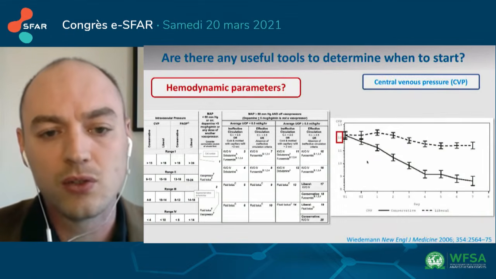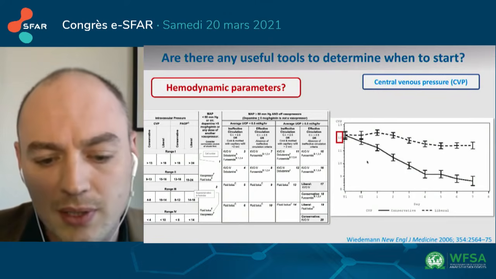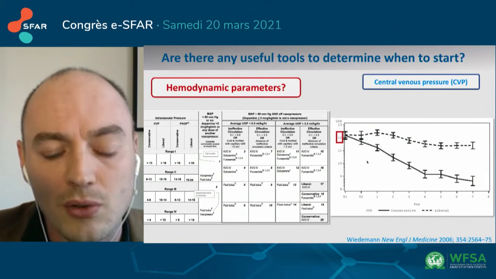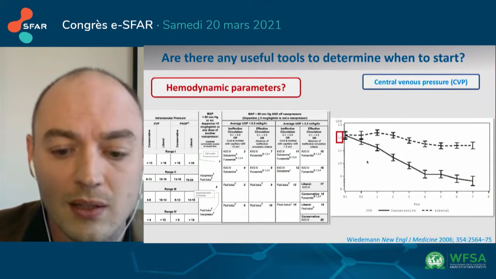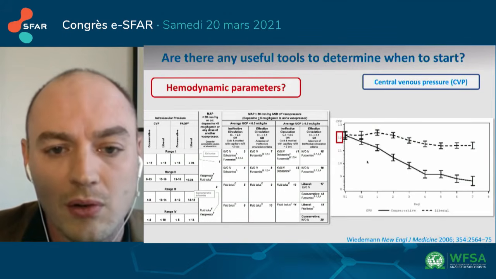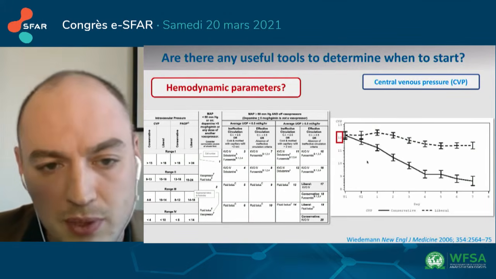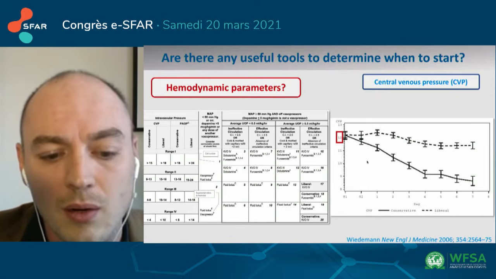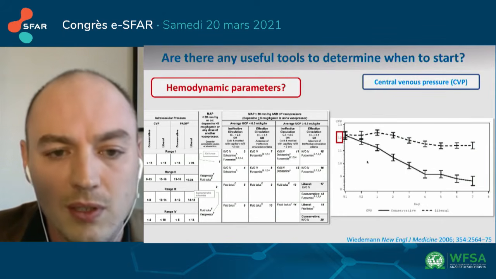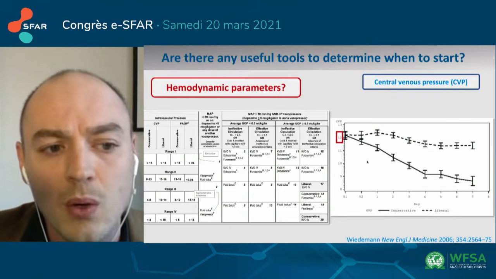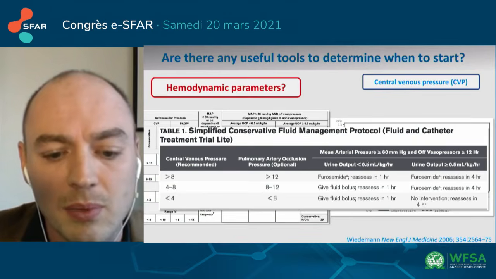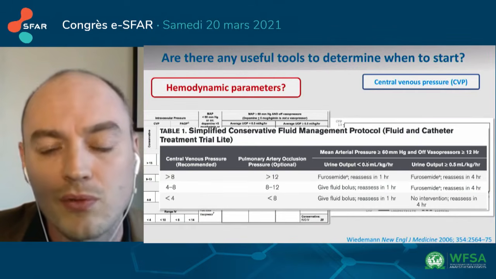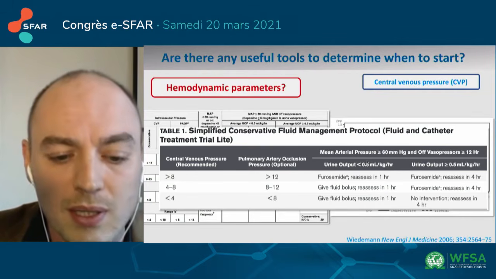One of the keys to successful deresuscitation is not starting when the intravascular volume is not in euvolemia, because it carries additional risks of secondary organ failure, such as precipitating an acute kidney injury, for instance. High CVP was used in the FACT trial to start DRS, but this algorithm was quite complex and it has been simplified afterwards. But still, CVP may bring some useful information about the volume status.